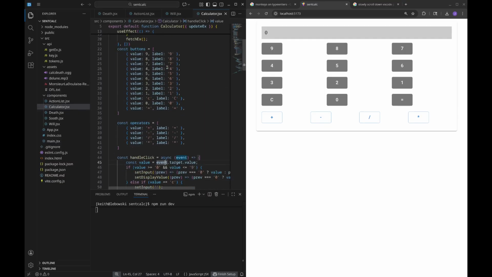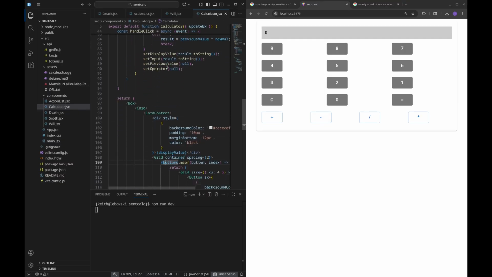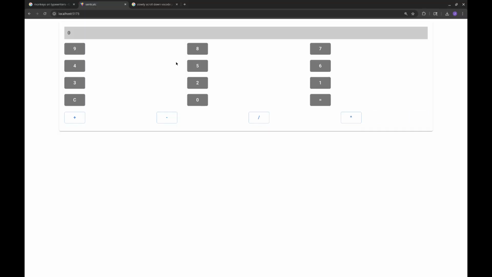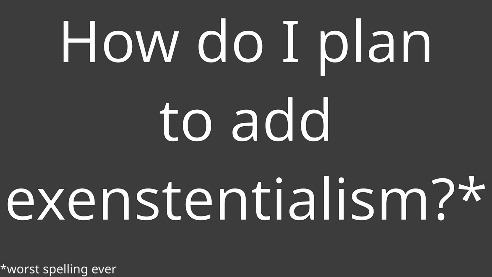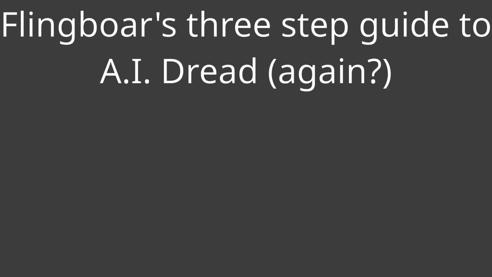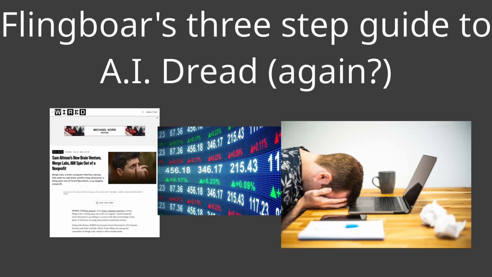Step 1 can be easily completed by some simple coding and creating a basic 4-function calculator. I've already coded this, and as you can see, it's simply just primitive. Hold on to your money, investors, because we're about to take this to the next level. How do I plan to add existentialism? It boils down to 3 components: news, stocks, and overworking.